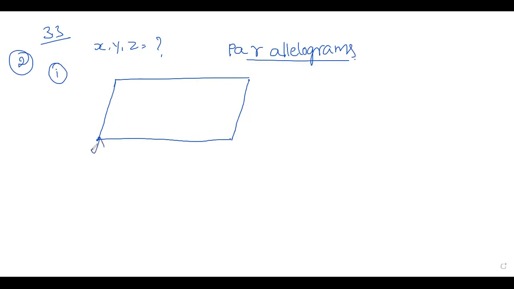In the first figure, ABCD, it is x. They have given angle B is 100 degree, z and y. Yes, in a parallelogram, if you know one angle, you can find the remaining angles.